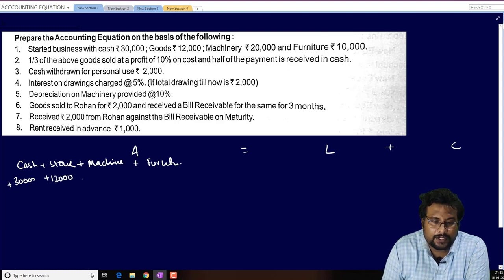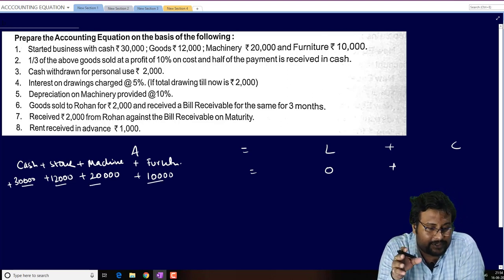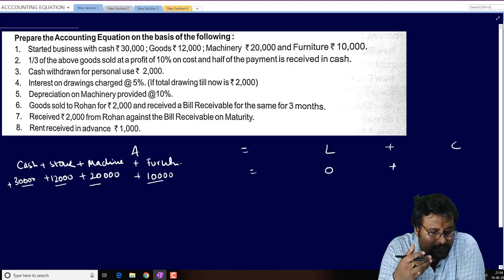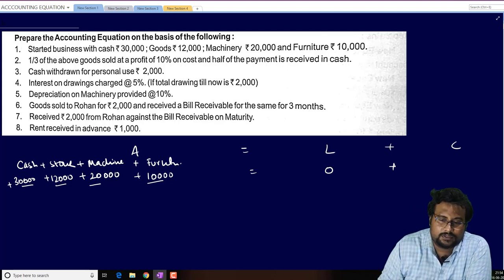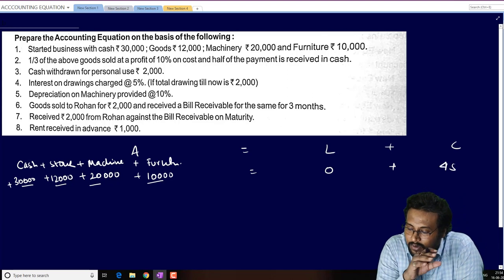Machinery is plus 20,000. Furniture is plus 10,000, and there's no liability, and the whole total of this, cash plus stock plus machinery plus furniture, will be known as capital. So how much will it be? Find out. 20 plus 10, 30, 10, 40, 43, 45,000. Okay, so 45,000 will be your capital.